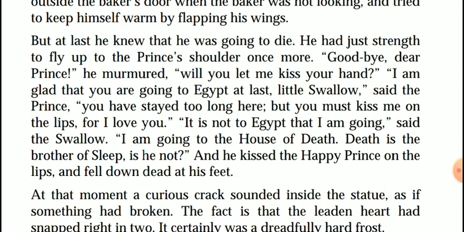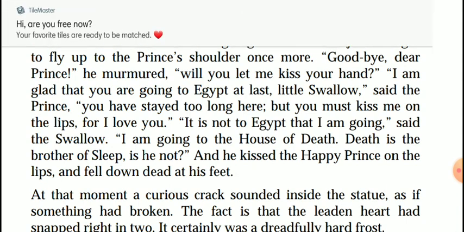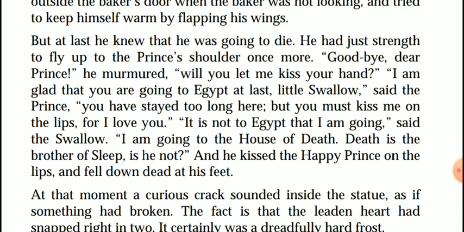So at the end, he just went to the happy prince and said, "Can I kiss you for the very last time?" And at that time, the prince thought that now he was finally going to Egypt. But the swallow told him no, now he was going to the house of death. And he just kissed the happy prince on his lips and fell dead at his feet.